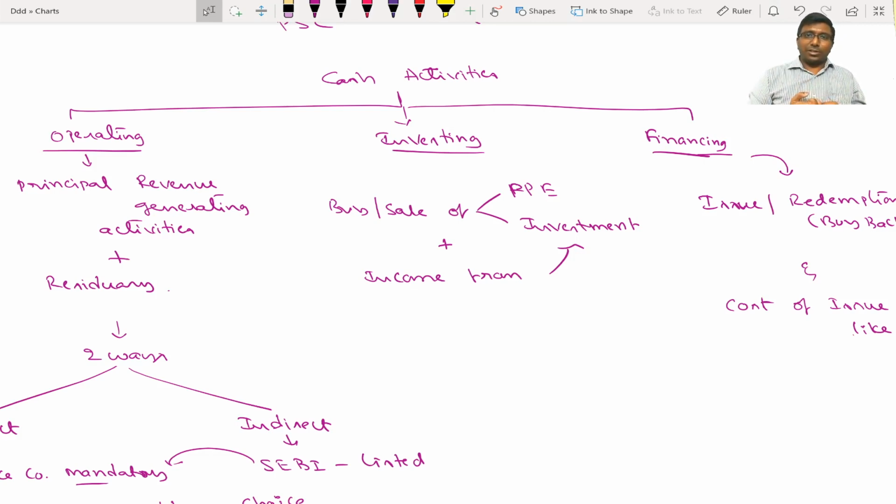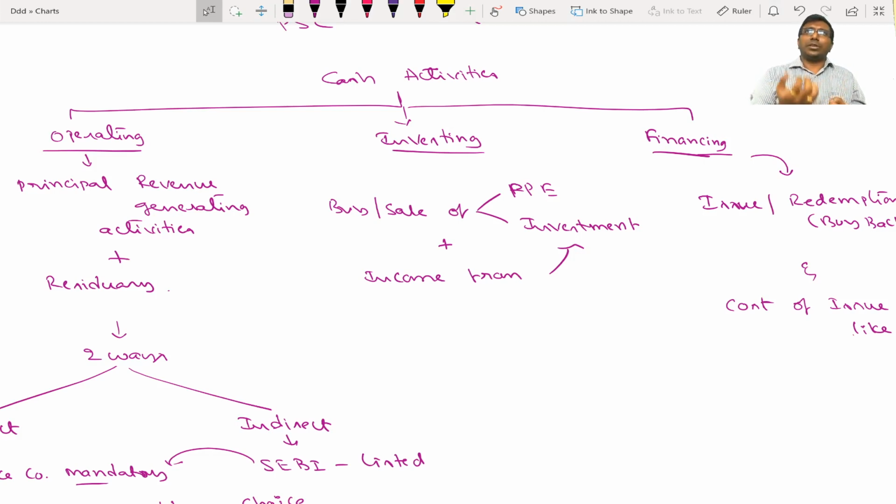What do you mean by residuary? If a cash activity is neither investing nor financing, that is also treated as operating activity. That's why, while solving, for example, you received some insurance amount from an insurance company for loss due to fire or earthquake, something like that. That is not an operating activity in the main sense, but that is a residuary activity.